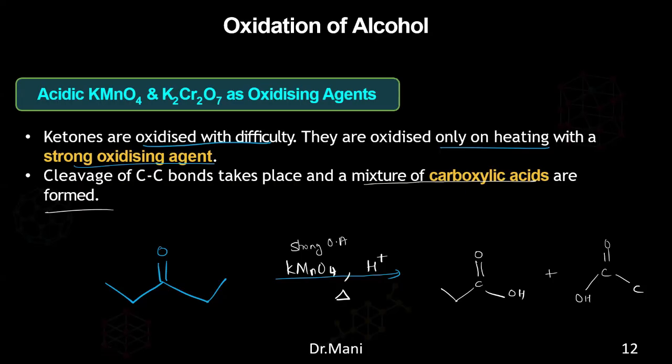Here there are three carbons present, here two carbons are present. As it is three, we call it propanoic acid. As it is two, we call it ethanoic acid. And this is the ketone which has carbon, carbon, carbon, carbon, and carbon. So total five carbons are there.